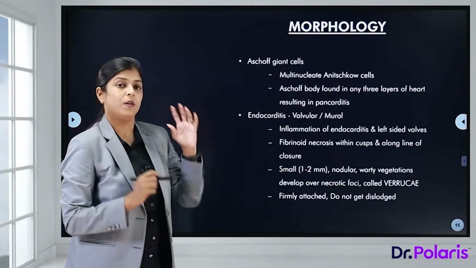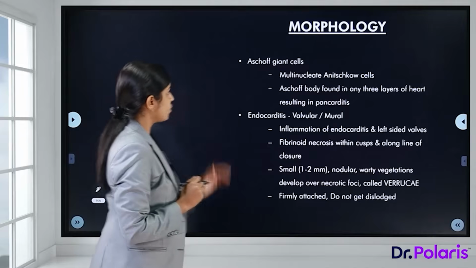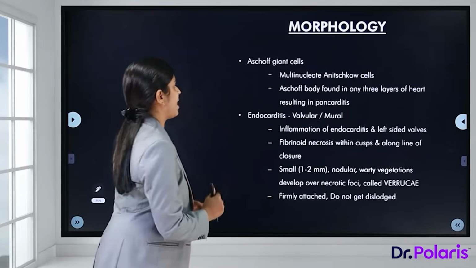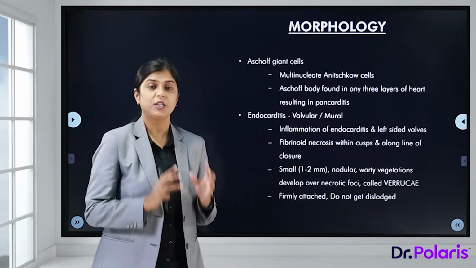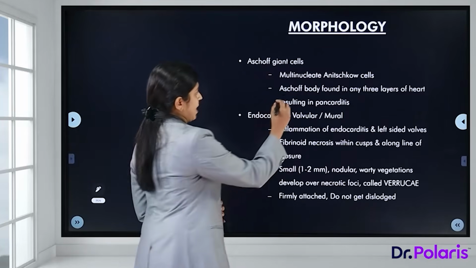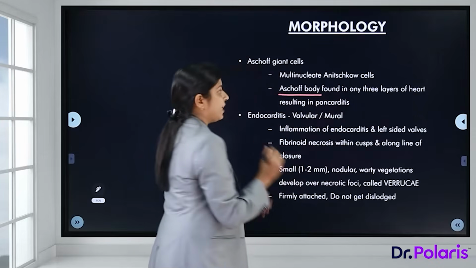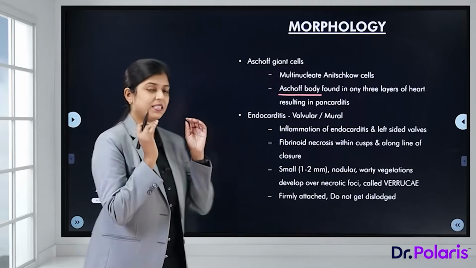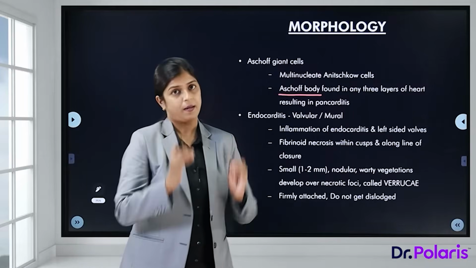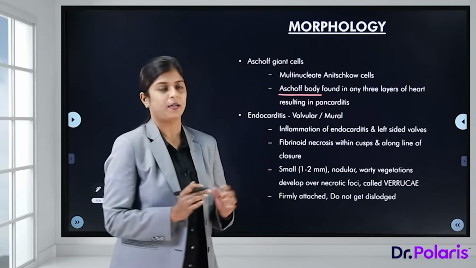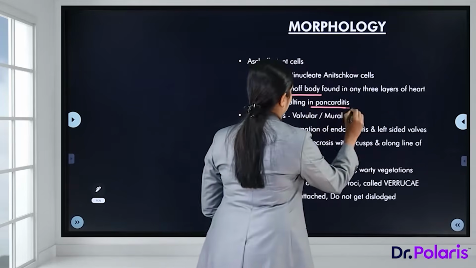Now coming to the morphology of giant cells. As I already described, Aschoff giant cells are multinucleated Anitschkow cells. The Aschoff body can be found in any of the three layers of the heart. It can be seen either in the myocardium, endocardium or the pericardium. So that leads to pancarditis.